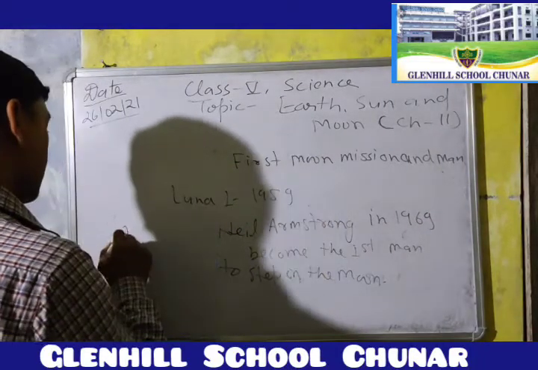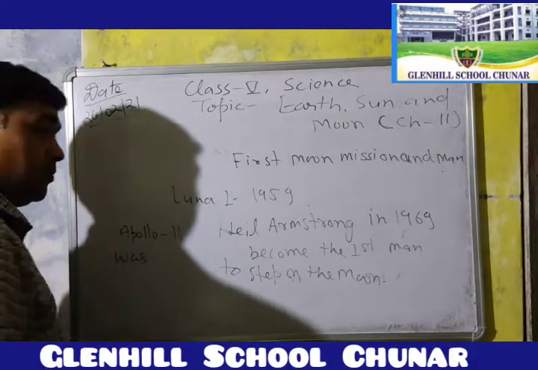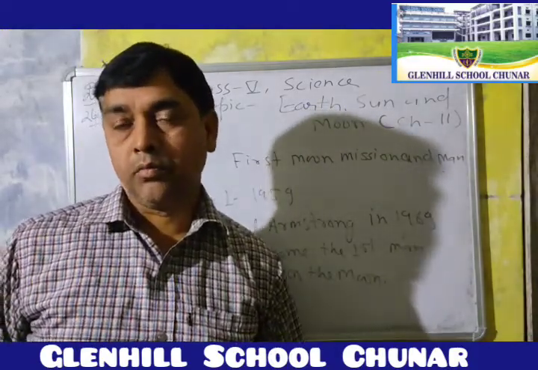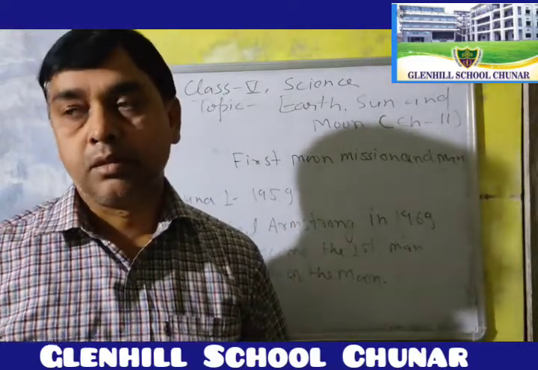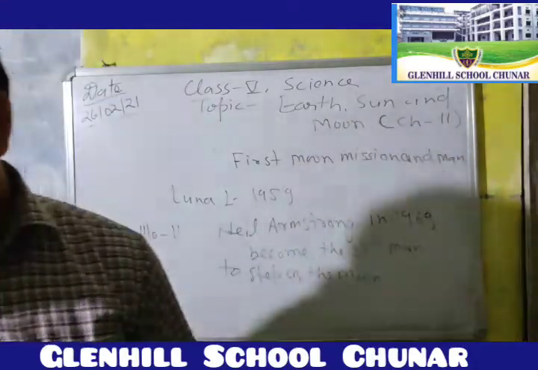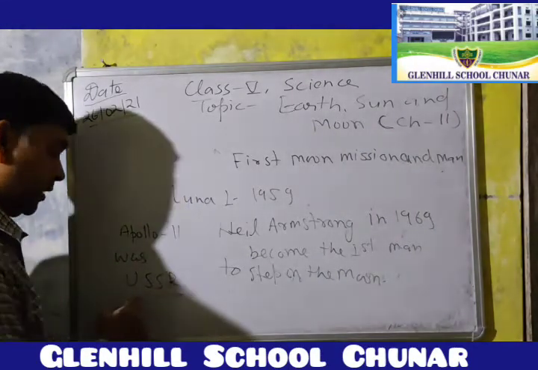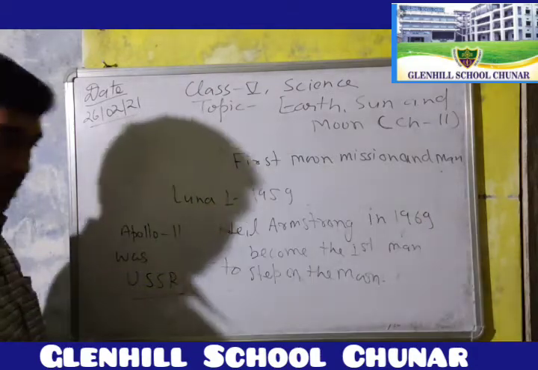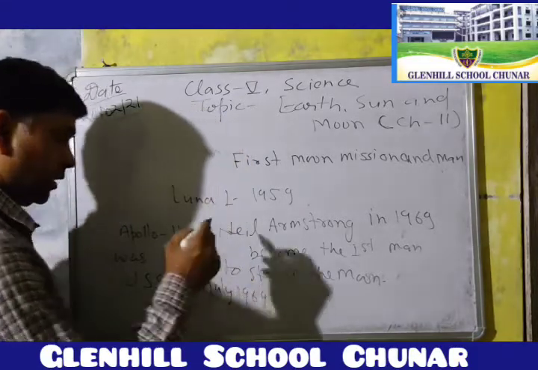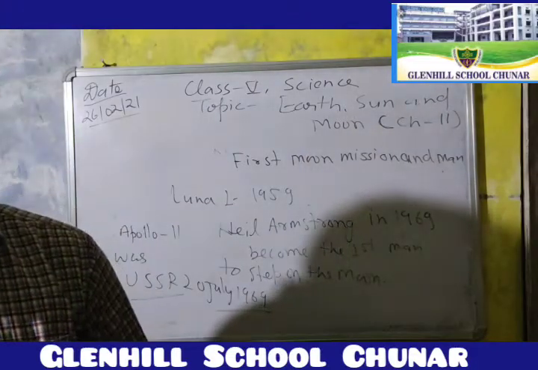Apollo 11 was the first proper manned mission, with scientists and astronauts going to the moon's surface. On 20th July 1969, three spacecraft men landed on the moon.